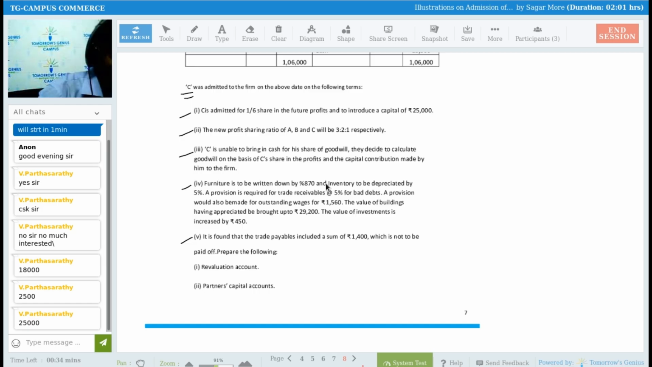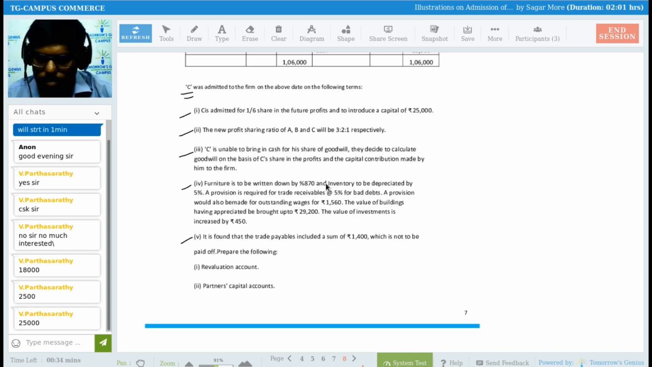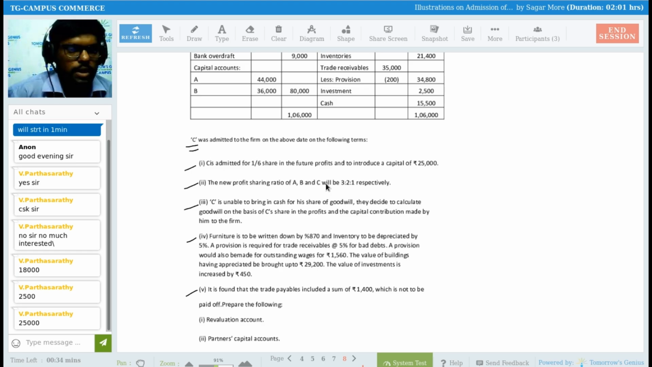Yes, done reading. Shall I discuss? Then you can solve this question as homework. Right, Shivari, Sadhna? Yes, sir. Shall I discuss? Yes, sir.